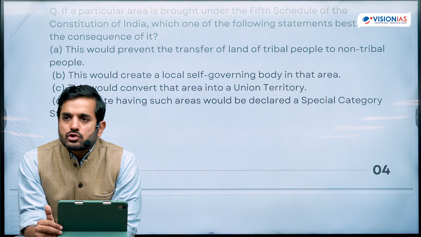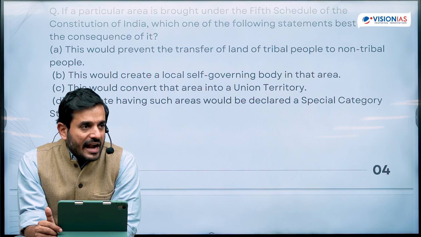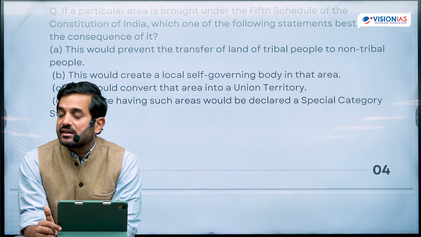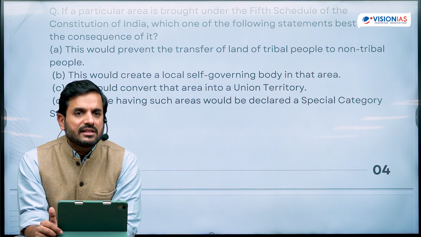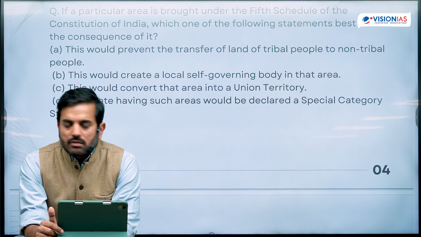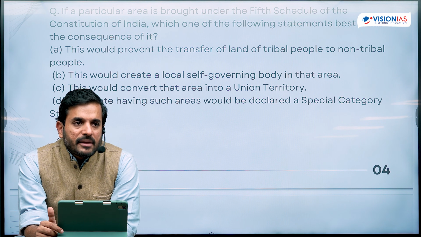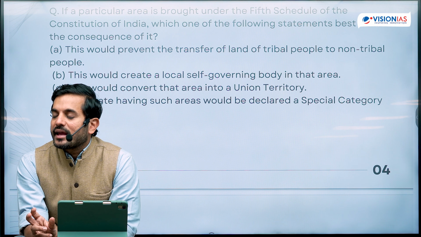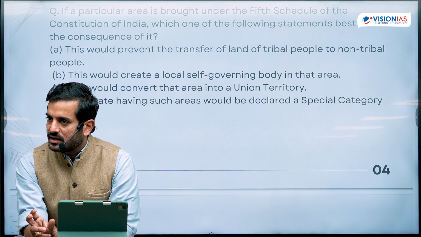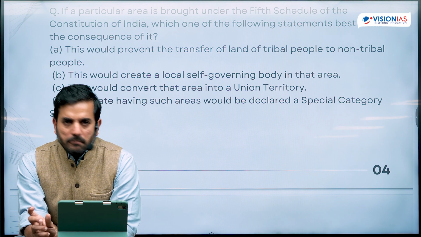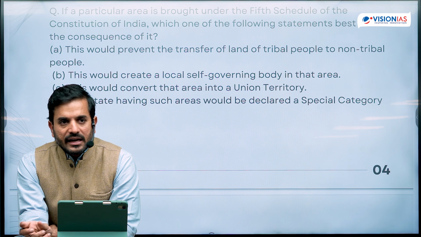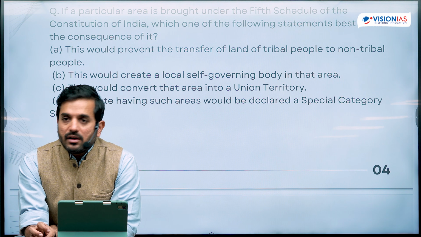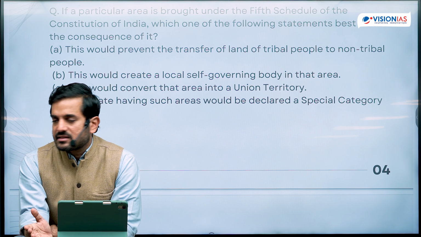The idea was to prevent the alienation of land from the tribals to non-tribals, to regulate the activity of moneylending, which had proven to be an exploitative activity in the past. Those are some of the things that we need to be aware of. And that's why it's very important that in polity you are able to relate concepts from history, from sociology, from society into polity. And then your understanding of the subject will be far more superior as compared to the other